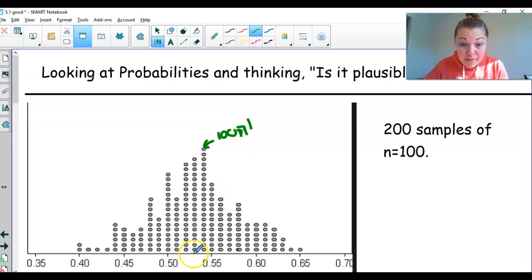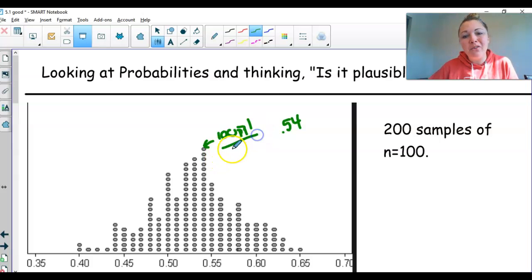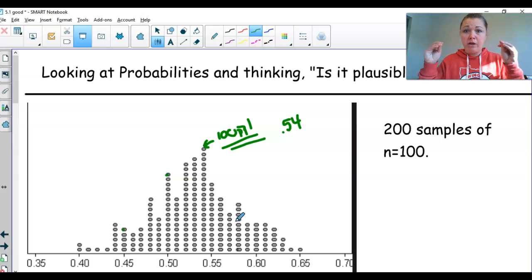Now you can see this one is on the 0.54. What that means is 54% of these 100 people said they were male in this dot alone. This dot right here represents 100 people, and 50% of those 100 people said they were male. Again, all of these dots represent a sample of 100 people, and where the dot is placed is what proportion of those 100 people were male. You need to make sure that you understand that first.